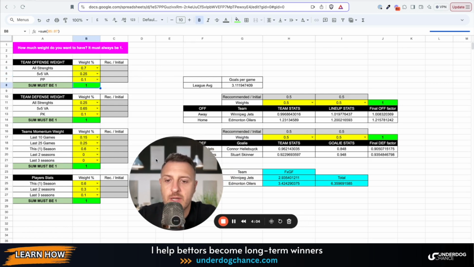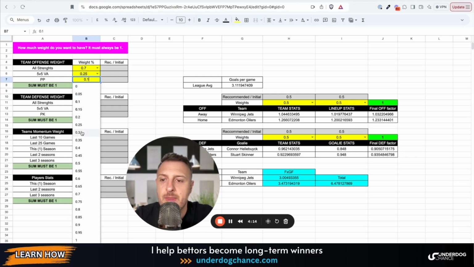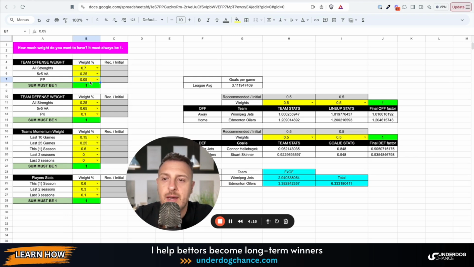So it is working. I don't know why it's slow right now. I can refresh it. It's working. Okay, so it must be always 1, because 70%, 25%, and this can be, I don't know, 5%. Okay, and then you get 100. So the betting model will take statistics in this case from all situations 70%, 5-on-5 25%, and power play 0.05. Okay, so I will go back to my initial settings.